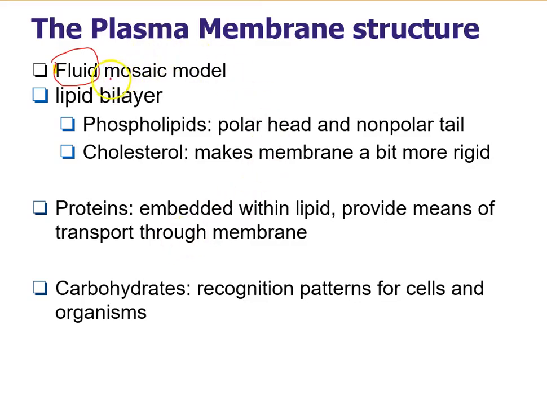But what about the mosaic model? The term mosaic indicates that the membrane is composed of diverse molecules, including lipids, proteins, and carbohydrates. These molecules are not randomly arranged, but rather form a mosaic-like pattern.